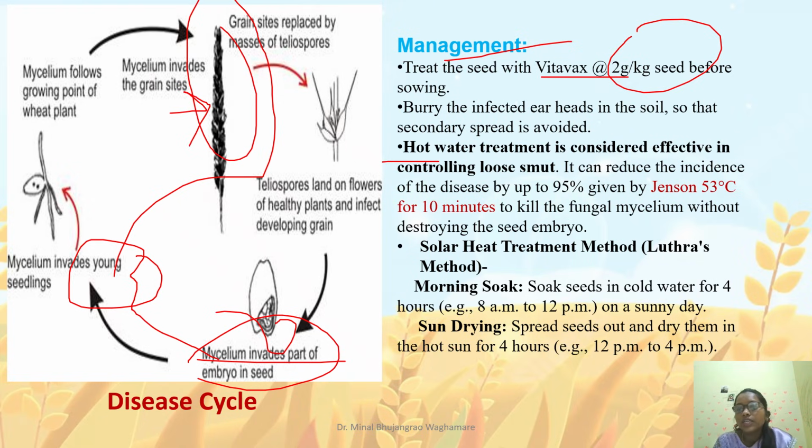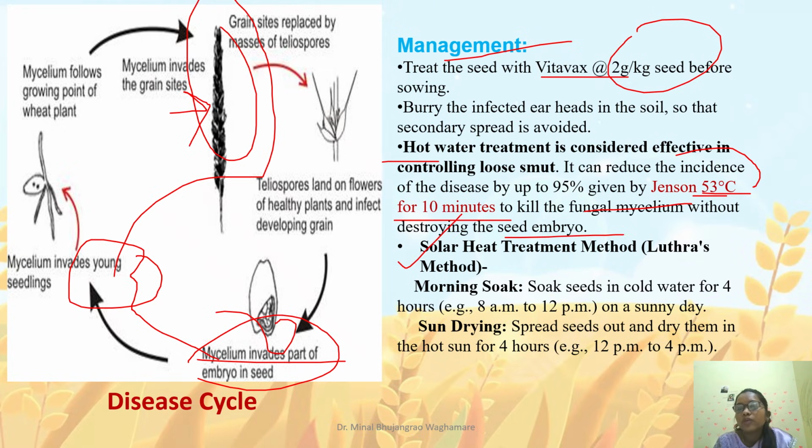Who has given this treatment? Jensen has given this treatment, at 53 degrees Celsius for 10 minutes, because at this temperature the seed embryo survives, but the fungal mycelium is killed due to this hot water treatment.